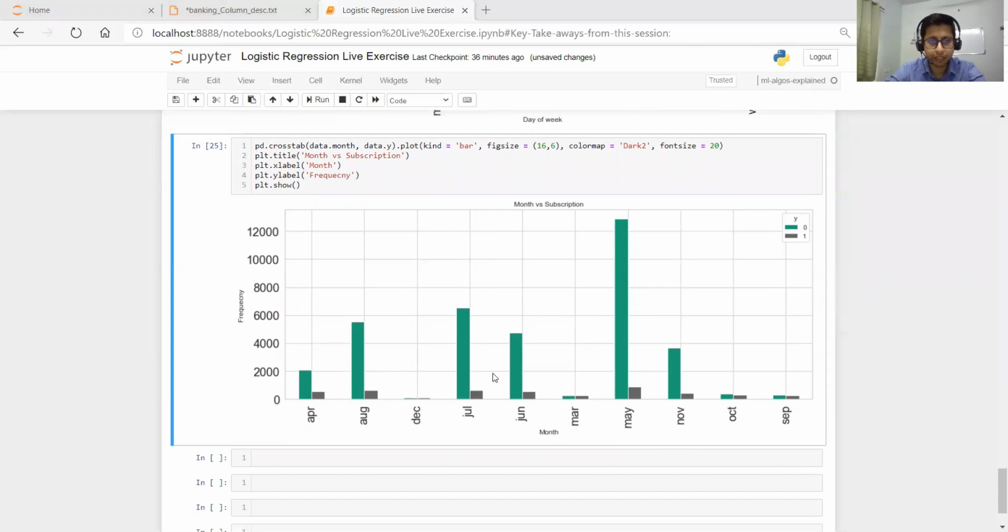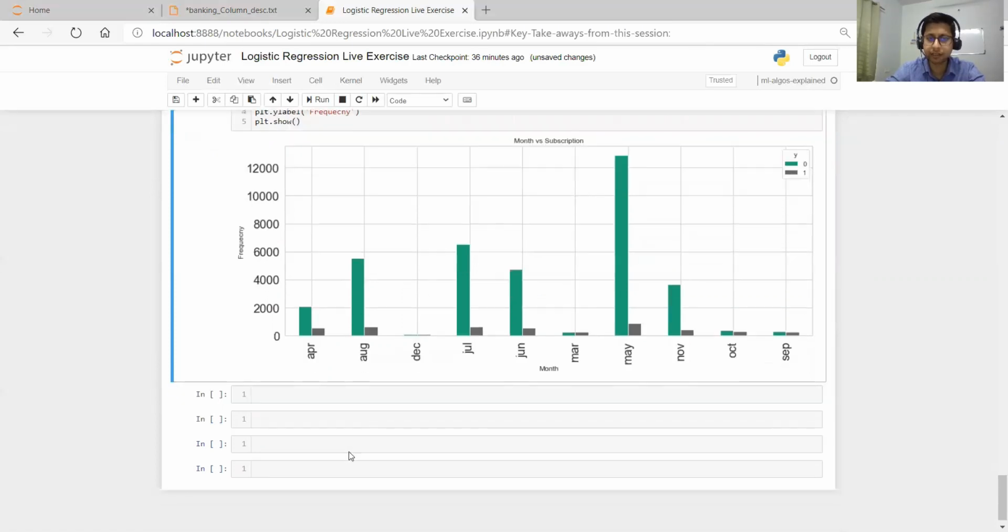Moving further, let's see the histogram of the age. We have an age column, so we want to understand which age group people. That could be important, right? It looks important to me, but I don't know. We can only tell something after looking into the data, right? So let's see how age is behaving, like which age group is subscribing more for the term deposit. So let's plot it.